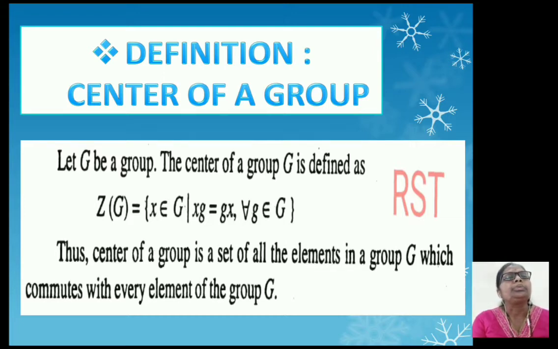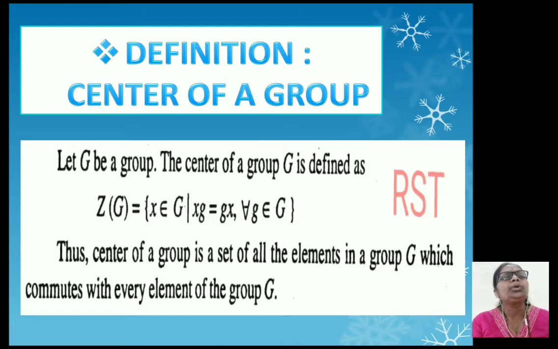The center of a group G is defined as Z(G) equal to the set of all x belongs to G such that xg equal to gx for all g belongs to G. Thus, the center of a group G is the set of all the elements in the group G which commute with every element of the group.